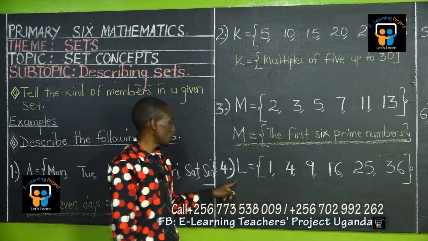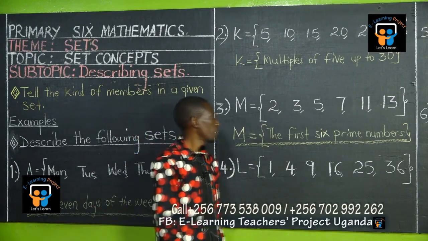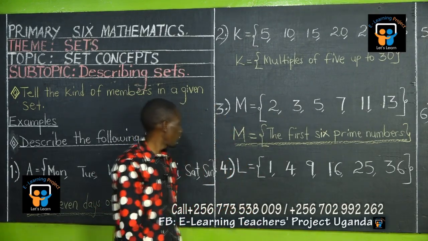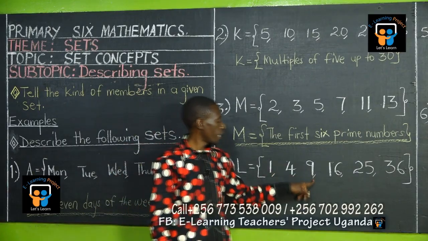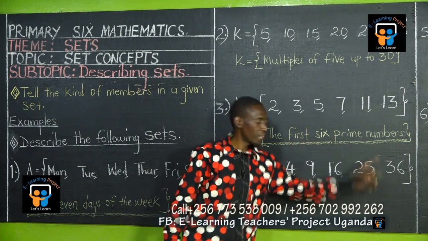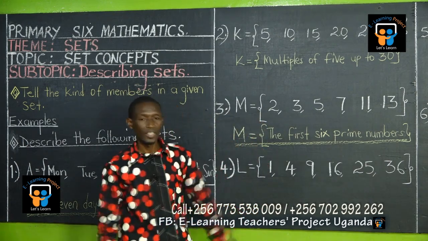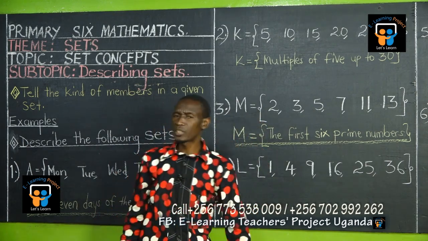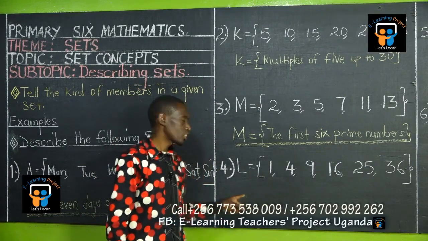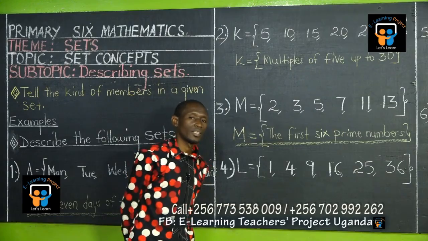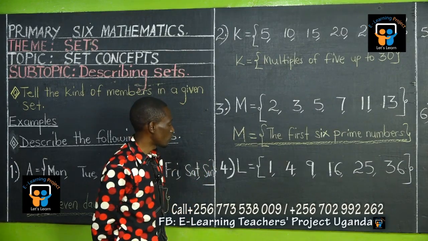Come to set L. Set L equal to 1, 4, 9, 16, 25, 36. Describe. Say something about set L. Which kind of members are in set L? Start thinking kinds of numbers.